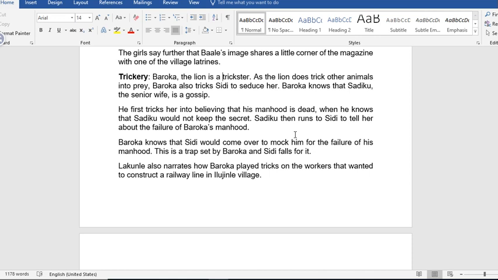He tricks Sadiku into believing that his manhood is dead when he knows that Sadiku will not keep the secret. Sadiku then runs to Sidi to tell her about the failure of Baroka's manhood. Baroka knows that Sidi will come over to mock him for the failure of his manhood. This is a trap set by Baroka, and Sidi falls for it.